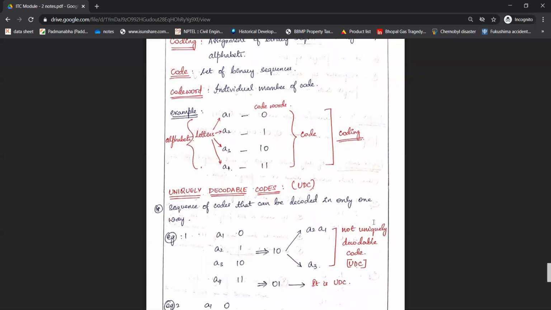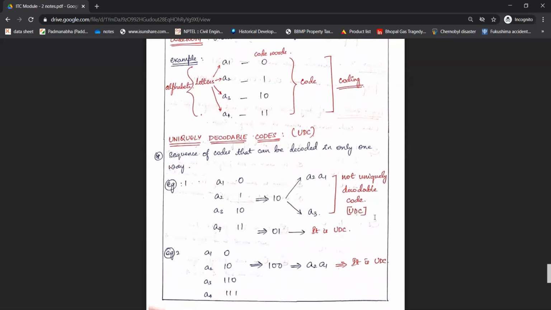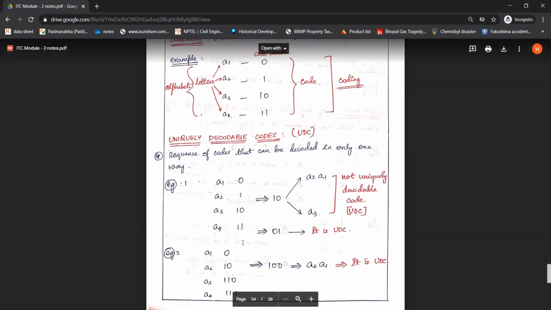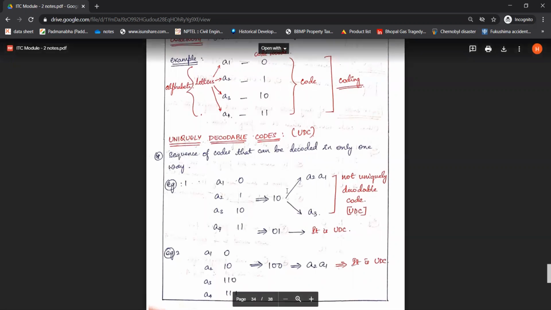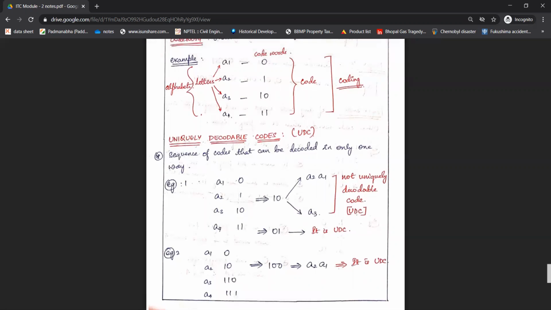One more main concept that we need to understand is uniquely decodable codes. So what are these uniquely decodable codes? These are codes which can be decoded in one and only one way. Let's consider the same example. Now I'll consider one sequence, 1 0. With the help of these code words, this sequence can be decoded as follows.